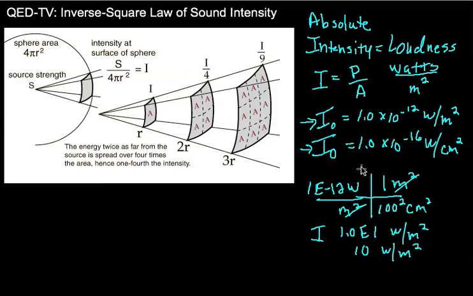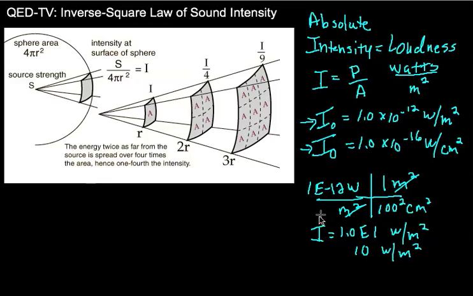So we go from the threshold of hearing, which is 1 times 10 to the minus 12 watts per square meter, all the way up to 1 times 10 to the first, or 10 watts per square meter, at which point actual pain can be caused in the human ear when we get up to something that's this loud, and it's too much power coming through the square meter or the square centimeter in your ear drum, and could actually cause damage to your ear.